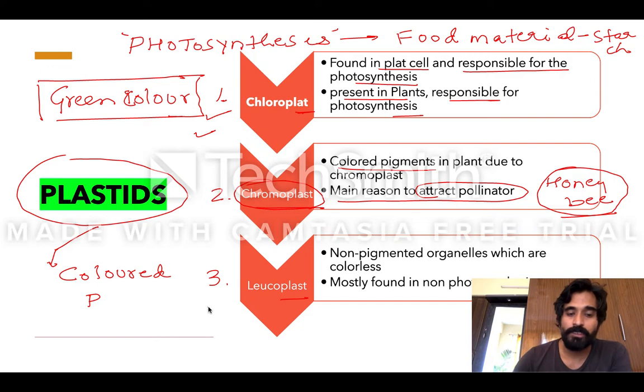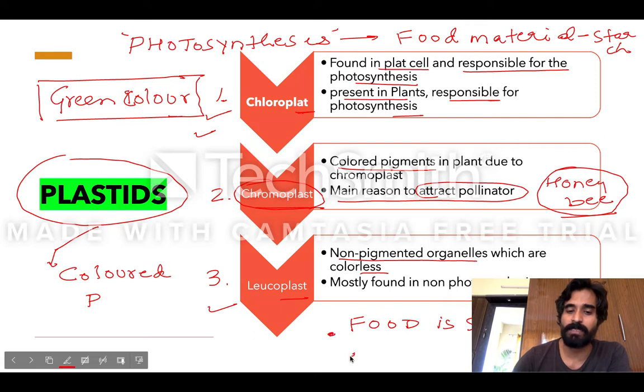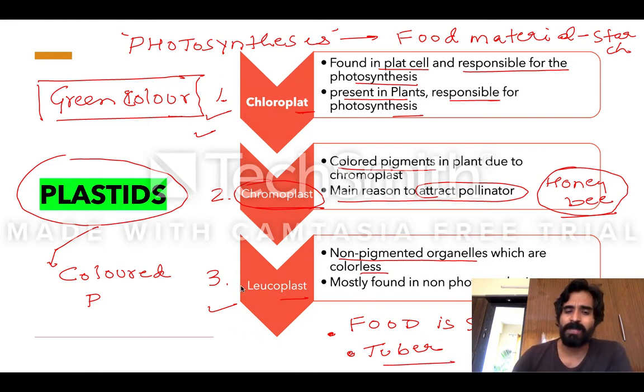And there is obviously leucoplast. Leucoplast is a non-pigmented organelle, which means there is no color. Leucoplast is present in non-photosynthetic parts, where food is mostly stored. Most of these parts are tubers, in the sense of potato, which you would have seen, sweet potato.